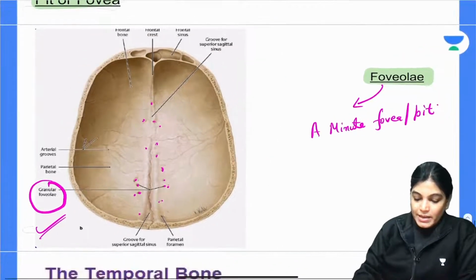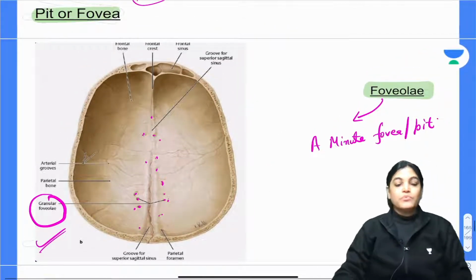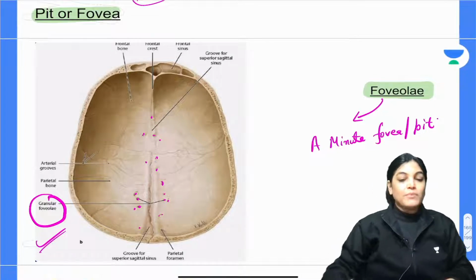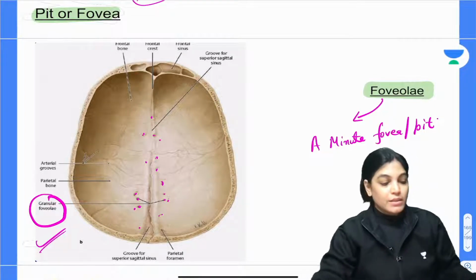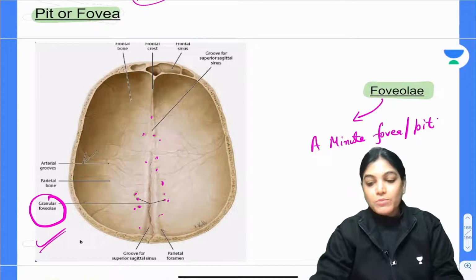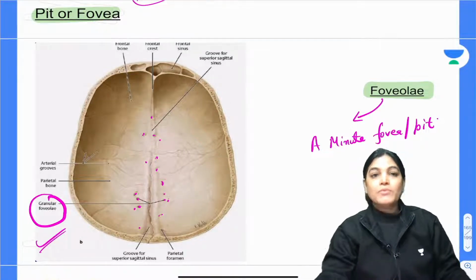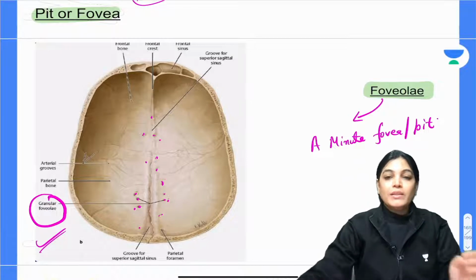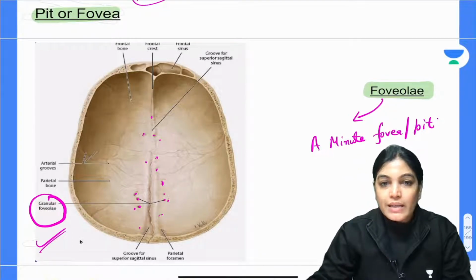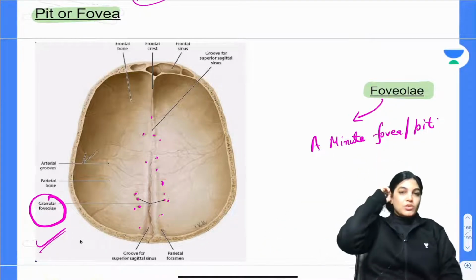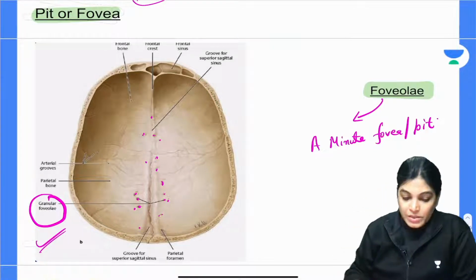So yes, my dear aspirants, these were a few important ones. Today we have to cover all the important terminologies. For understanding the osteology part, we have to understand the various terms, because when a person starts to study the initial chapters on bones or osteology, they get confused with terms like fossa.